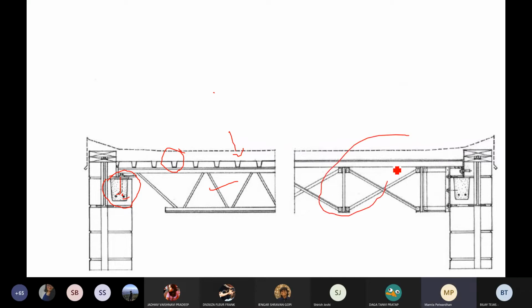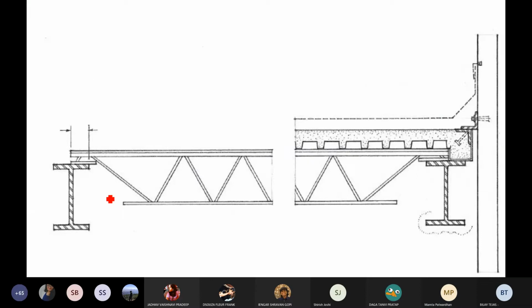A different kind of beam. This is again composite, bolted together with L's, as you can see at this point, and bolted here. Simple. It's simple. You don't have to worry too much. This is resting on an I-beam instead of the brick wall. This is again resting on an I-beam instead of the brick wall.